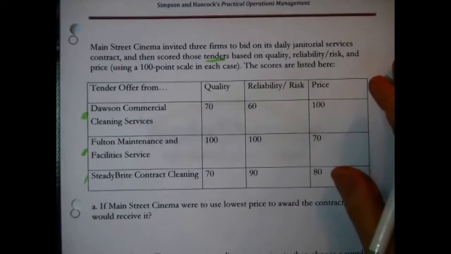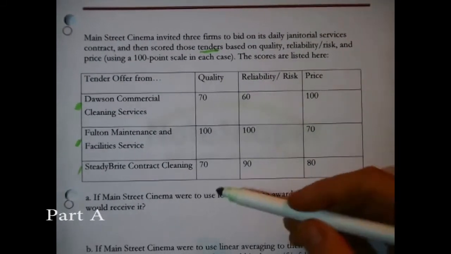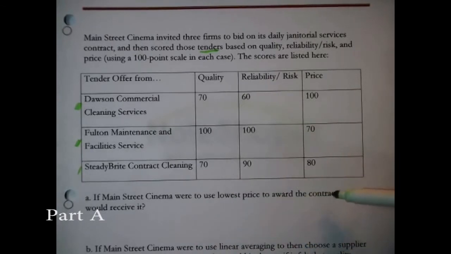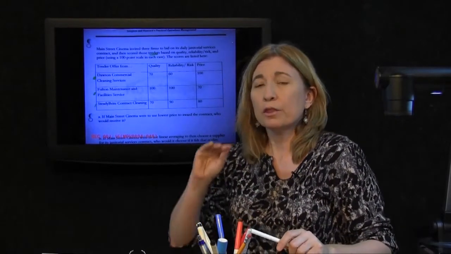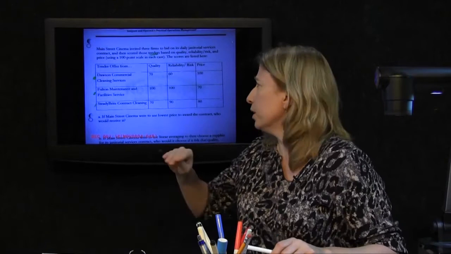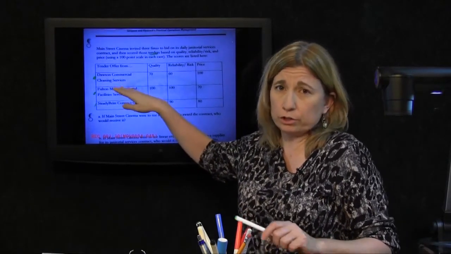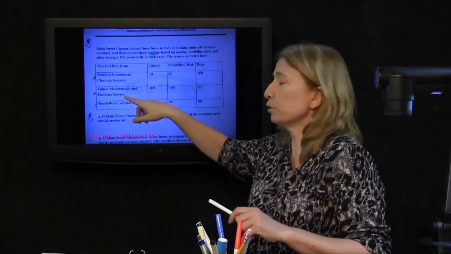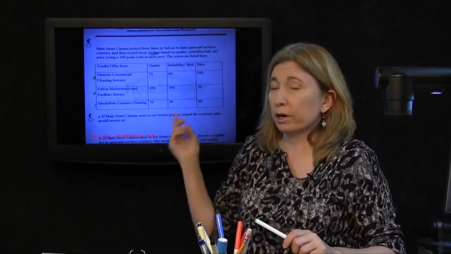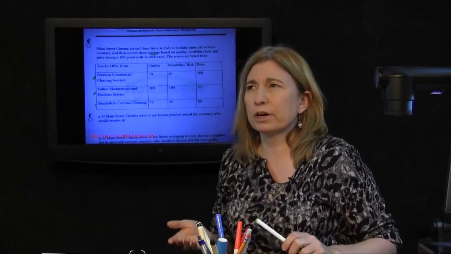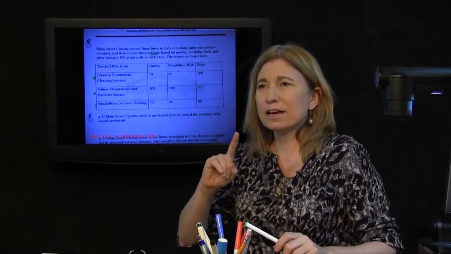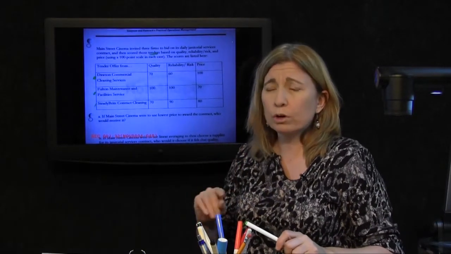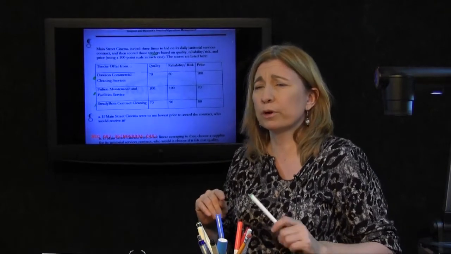So here are the 3 companies that are each placing a bid, and then here's how they scored. Now, what is asked? If Main Street Cinema were to use the lowest price to award the contract, who would receive it? We don't actually have the price that was bid in the case of Dawson Commercial Services, Fulton Maintenance, or Steady Bright Contract Cleaning. The problem does not supply the actual amount that they bid. It does say, though, that they were scored on price on a 100-point scale.